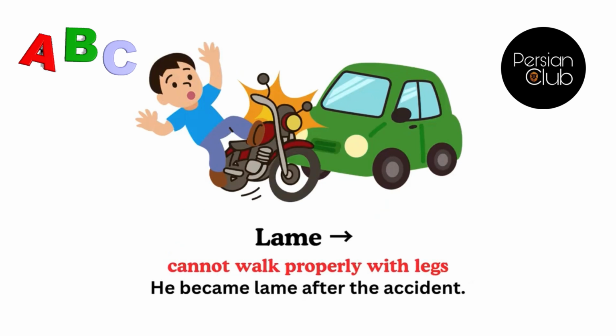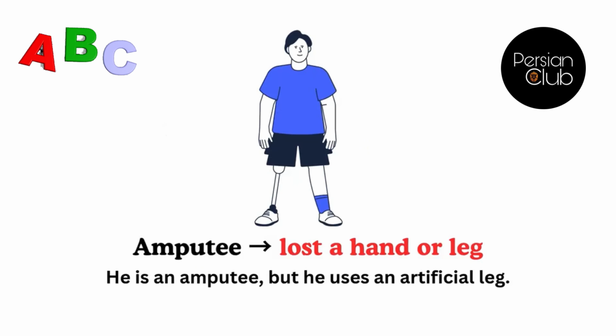Lame, meaning cannot walk properly with legs. For example, he became lame after the accident. Amputee, meaning lost a hand or leg. For example, he is an amputee but he uses an artificial leg.